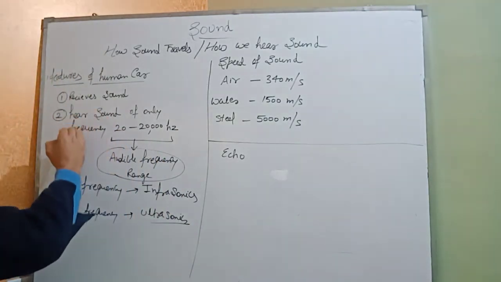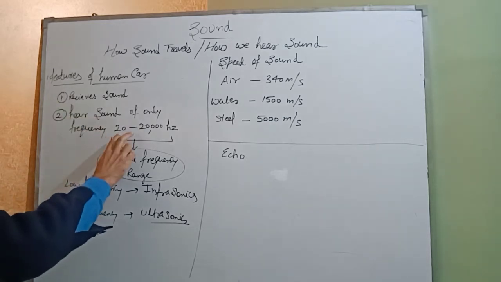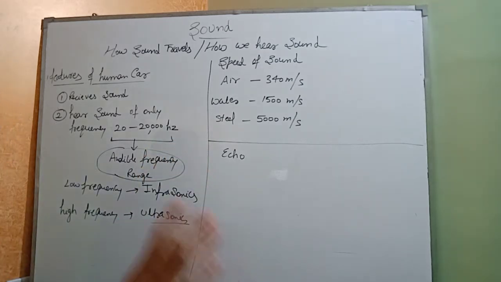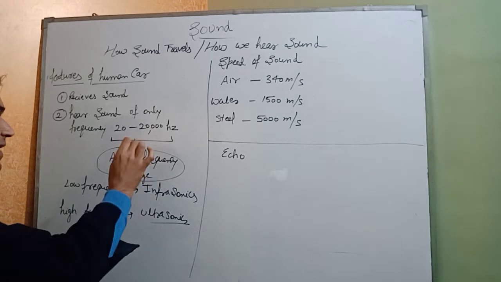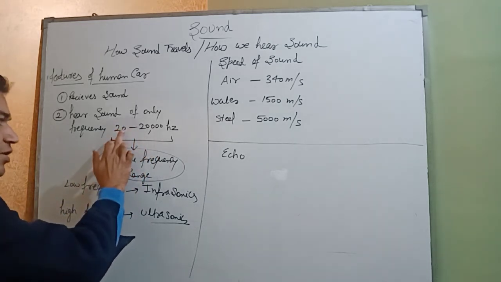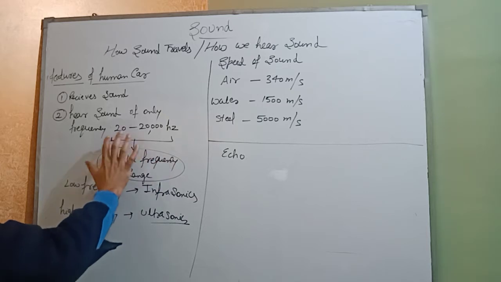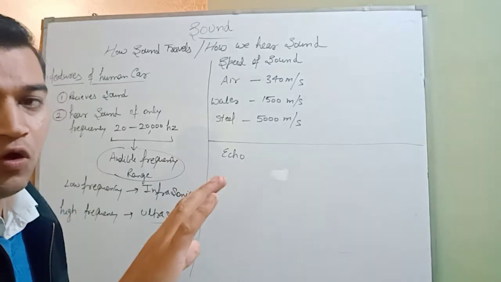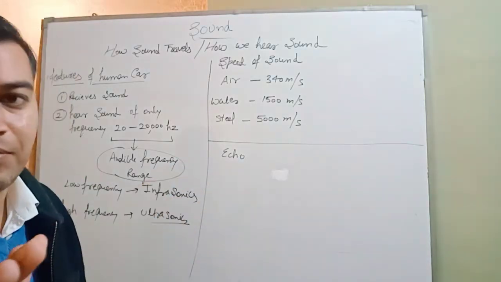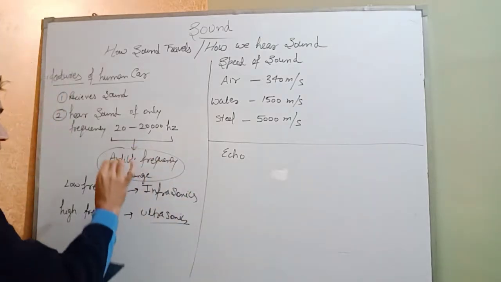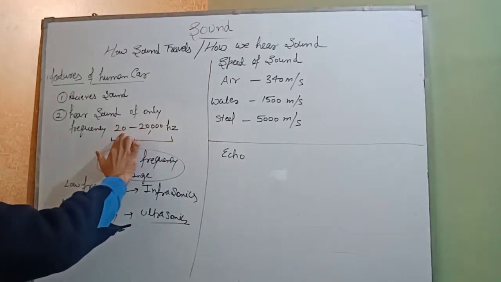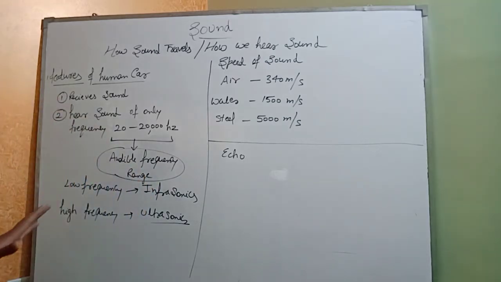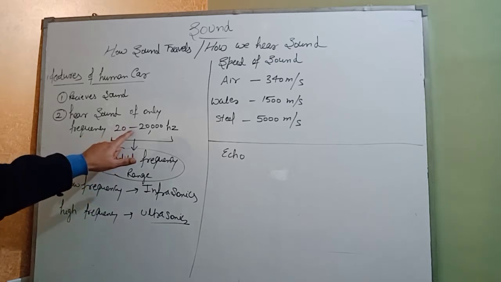is that it can hear sound only of frequency that lies between 20 Hz and 20,000 Hz. It means it can only hear sound that has a frequency between 20 Hz and 20,000 Hz. This range is called the audible frequency range for a human ear. I am talking only about the human ear right now. This limitation is not applicable to all animals. This range between 20 Hz and 20,000 Hz is called the audible frequency range. We can only hear the sound that lies within this range.